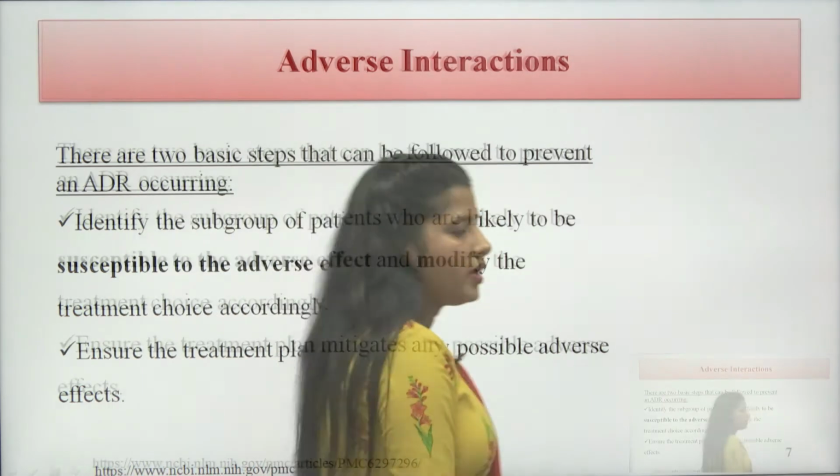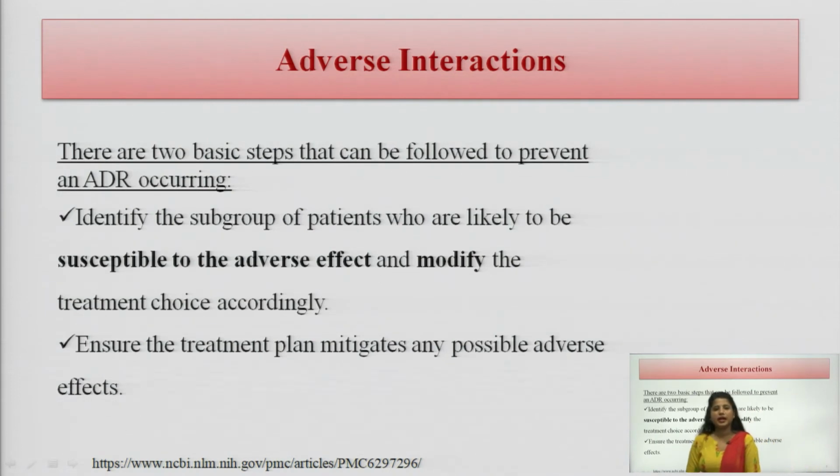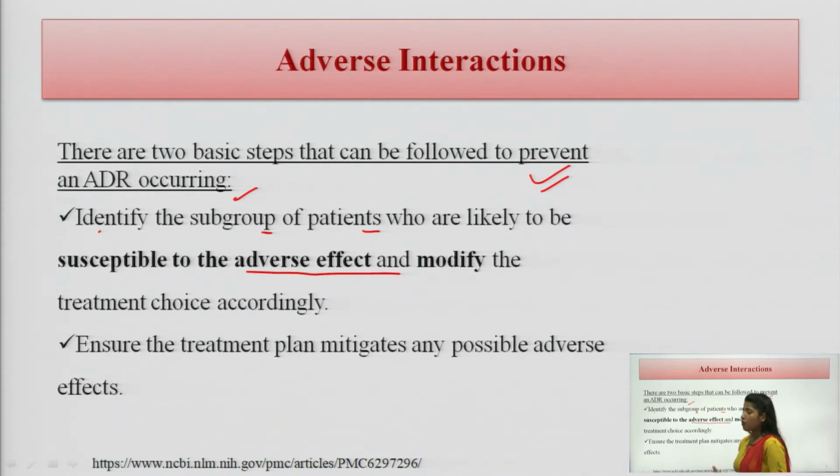So we are doing another type of interaction called adverse interactions. As we have discussed what we mean by adverse interaction, now we are going to discuss what the basic steps are which we can use to prevent adverse drug reactions from occurring. So first, identification of the subgroups of patients who are likely to be susceptible to adverse reactions. Some of the patients have already experienced adverse drug reactions in previous experiences.